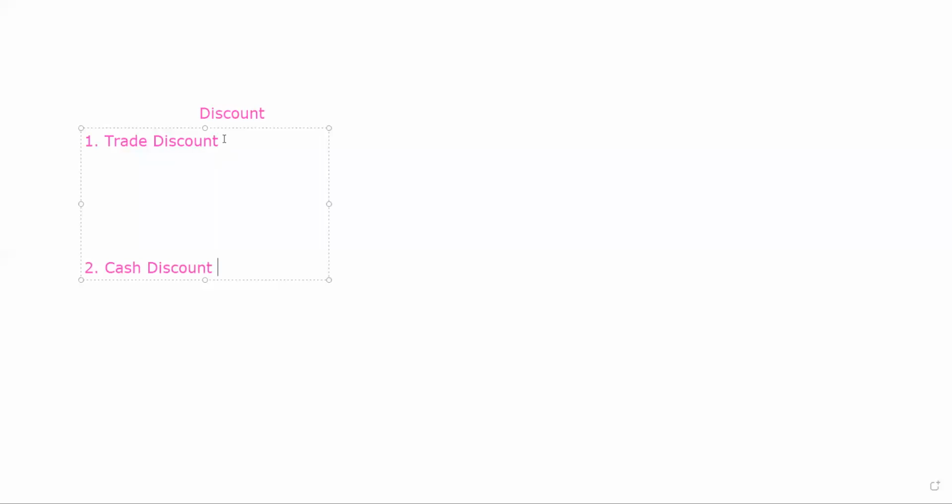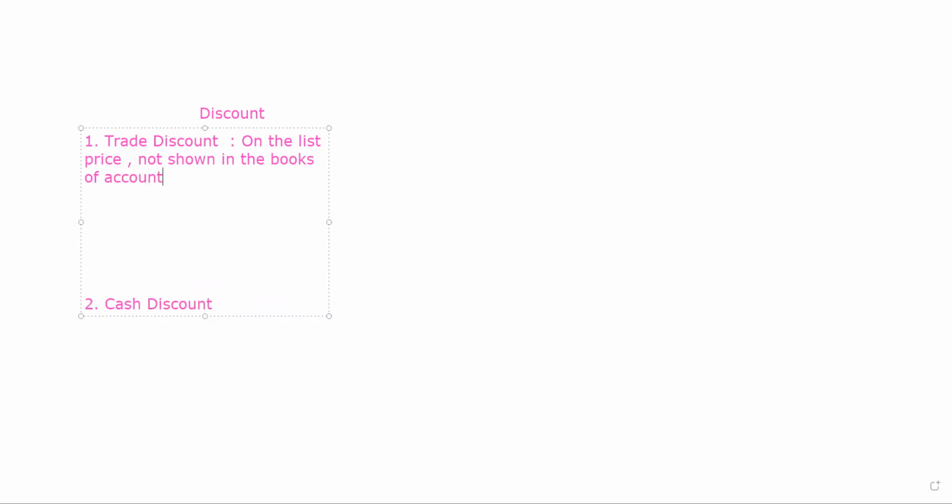Now, trade discount is the discount which is given on the list price and is not shown in the books of accounts. That is your trade discount.